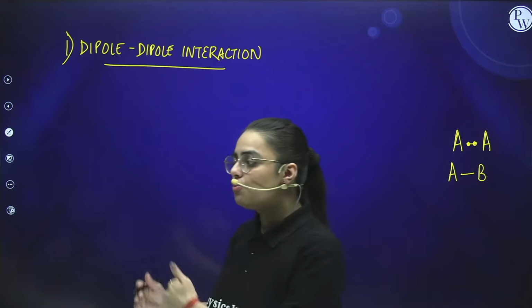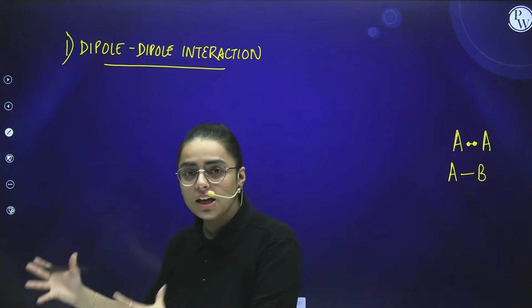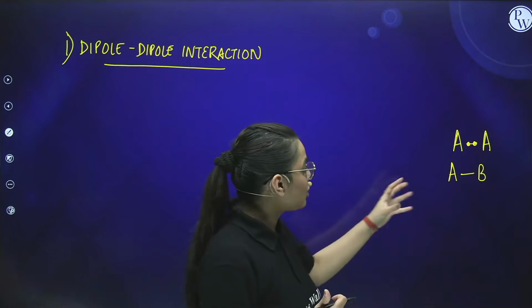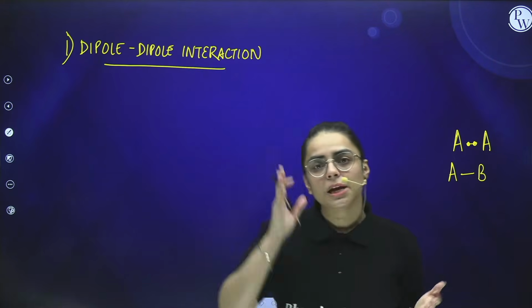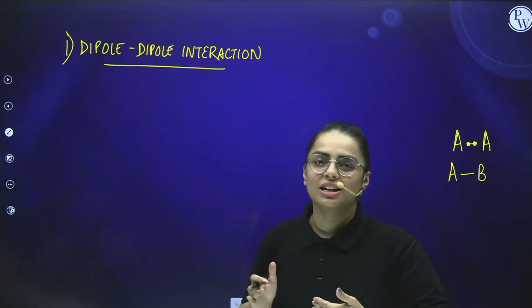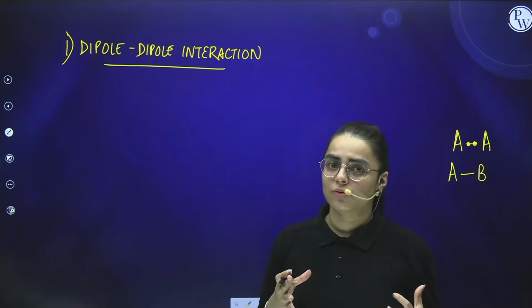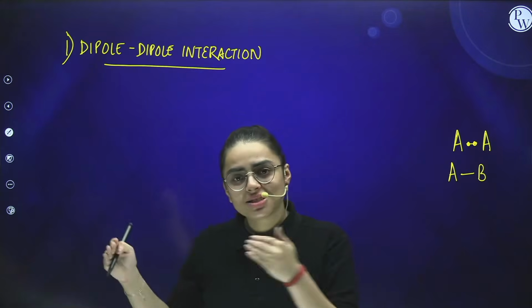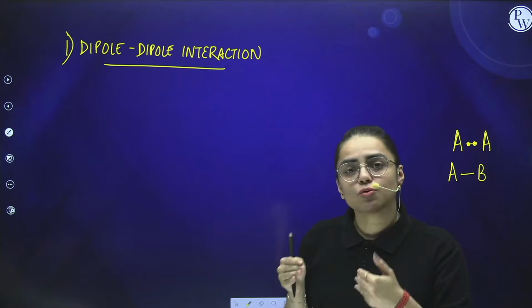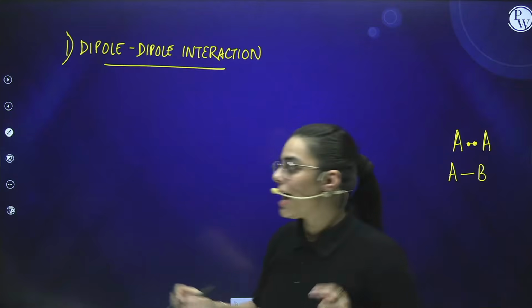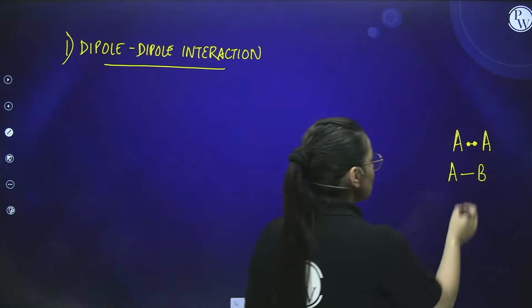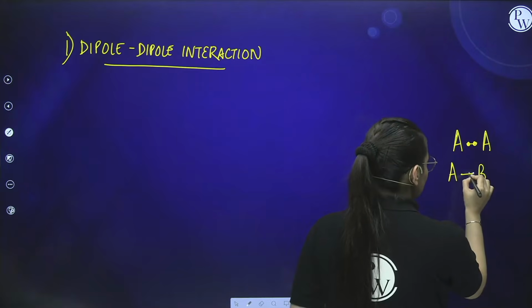You would say that if B is more electronegative than A, then B would attract electrons towards itself. Right? Now, the attraction of electrons doesn't refer to the breakage of the bond. It means the pull of electrons, the shifting of electrons towards itself. Do remember this. You don't have to break the bond between them. You just have to pull the electrons towards the atom which is more electronegative. So the atom which is more electronegative over here is B.